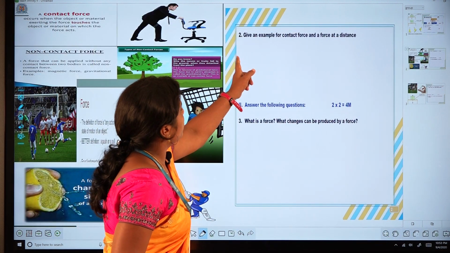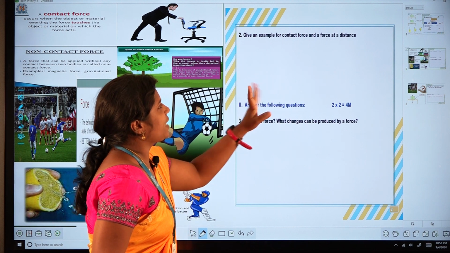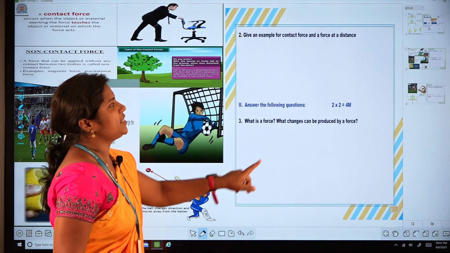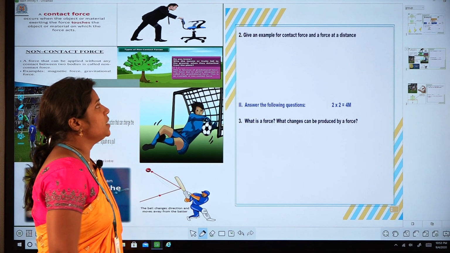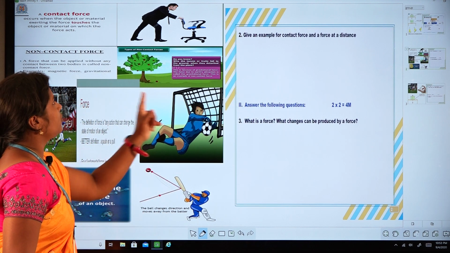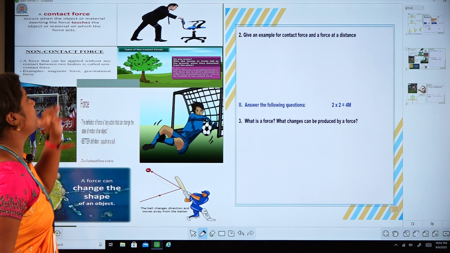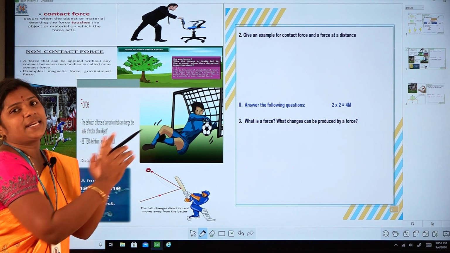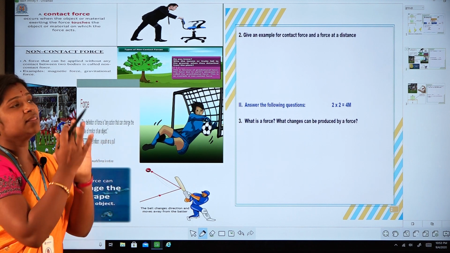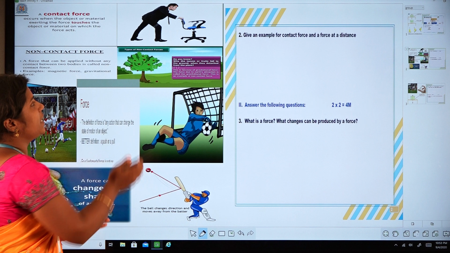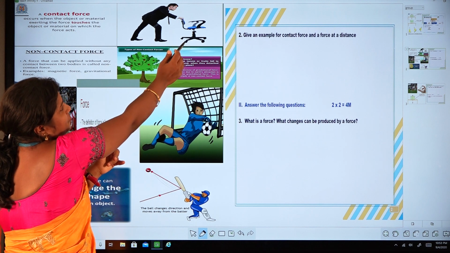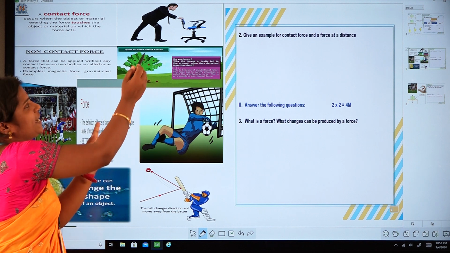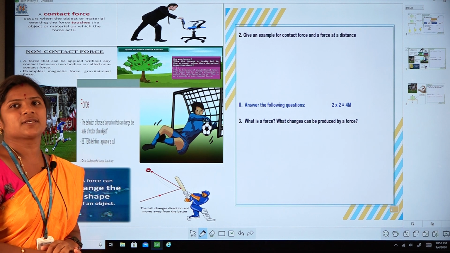Give the examples of contact force and force at a distance. Force at a distance is nothing but the non-contact force. First of all, forces are of two types: contact force and non-contact force. For the contact force, the two surfaces are in contact and the force exerted is contact force. What is an example of contact force? Simply we can say pushing a chair is an example of contact force.